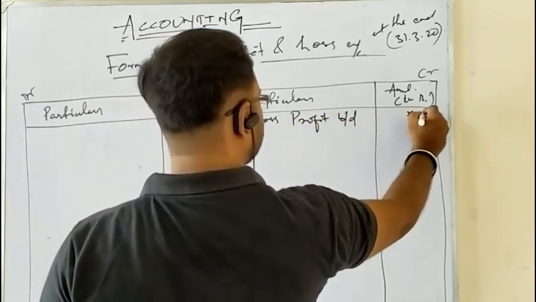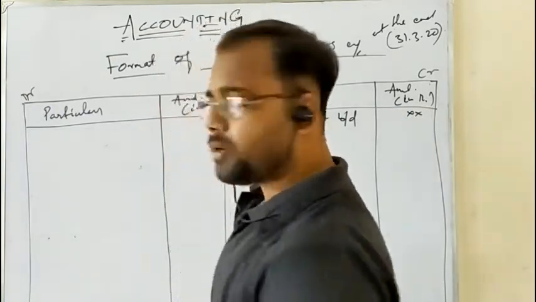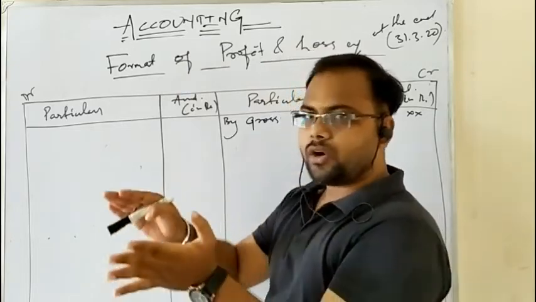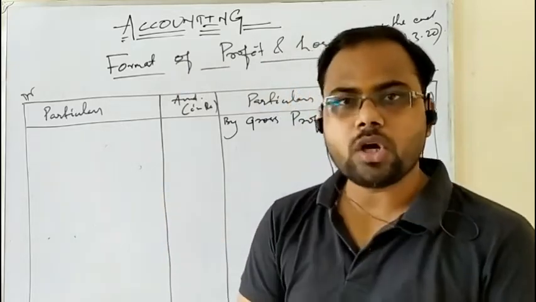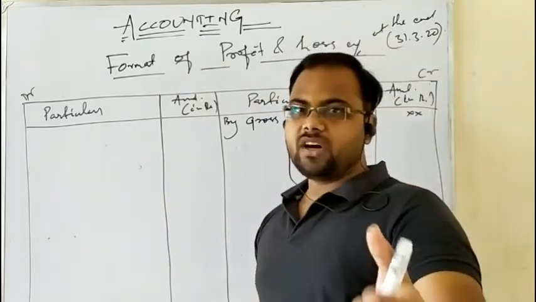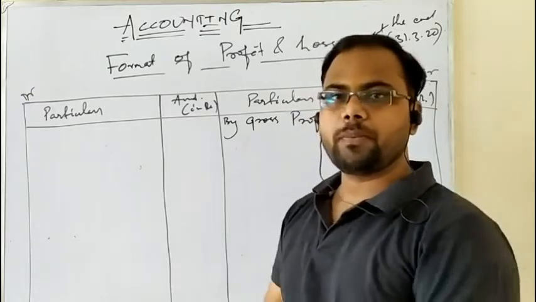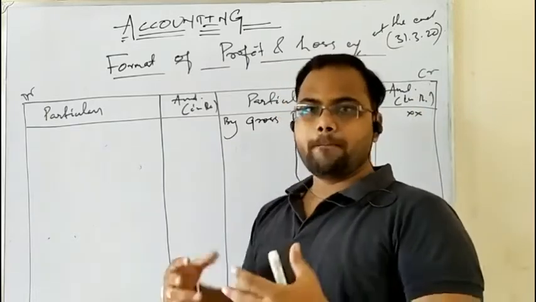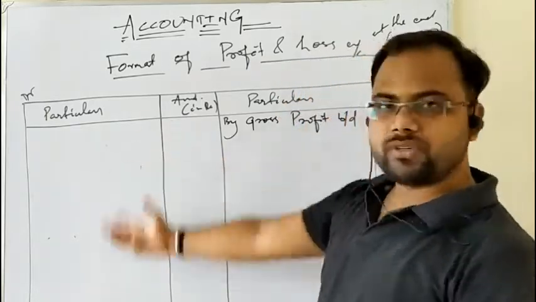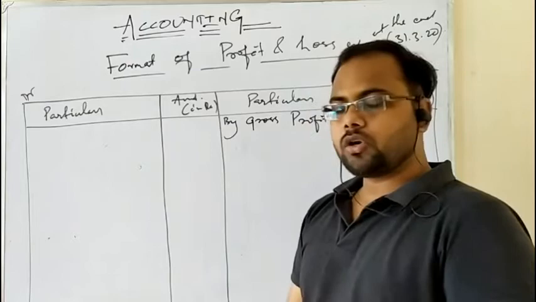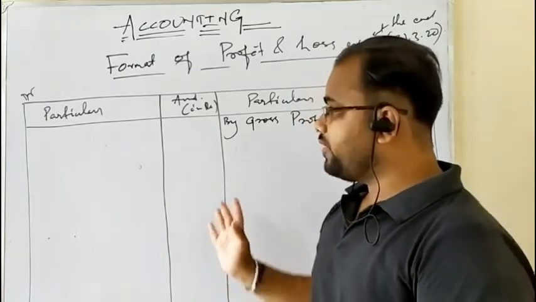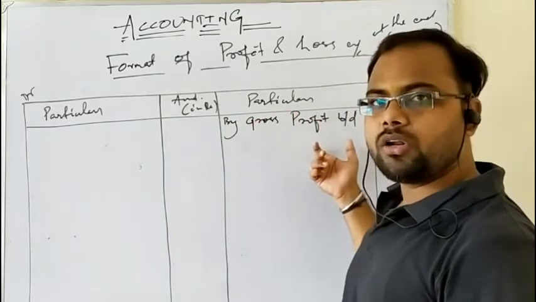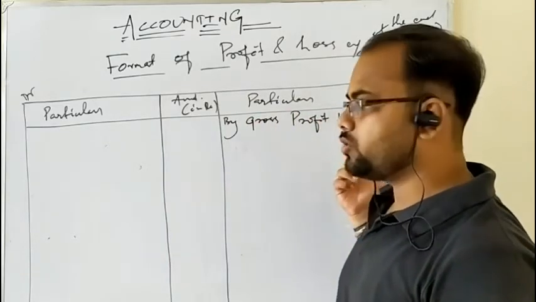Because gross profit was written as a carry down on the debit side of trading account, if you take it as brought forward or brought down, you have to post it on the opposite side. As you know the meaning of ledger account, and how it is prepared or posted, the carry down balances are taken to the opposite side as a brought down balance. The same goes with the gross profit and also the gross loss of the trading account. If gross profit exists in the trading account, it is taken as gross profit brought down on the opposite side, that is, on the credit side of profit and loss account.